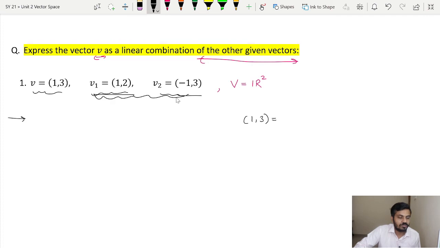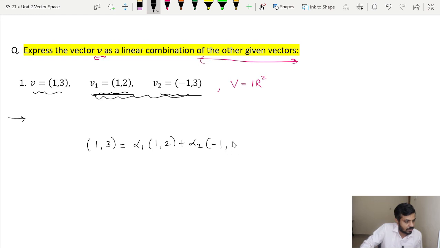But according to the definition, what is that? That is nothing but alpha 1 (1, 2). Let me write it here. Yes, so we have to write this vector (1, 3) as alpha 1 (1, 2) plus alpha 2 (-1, 3) for some choices of alpha 1 and alpha 2. So this alpha 1 and alpha 2 we actually have to find, since we have to express this (1, 3). So I will say let (1, 3) be equal to this, with alpha 1 and alpha 2 belonging to R.